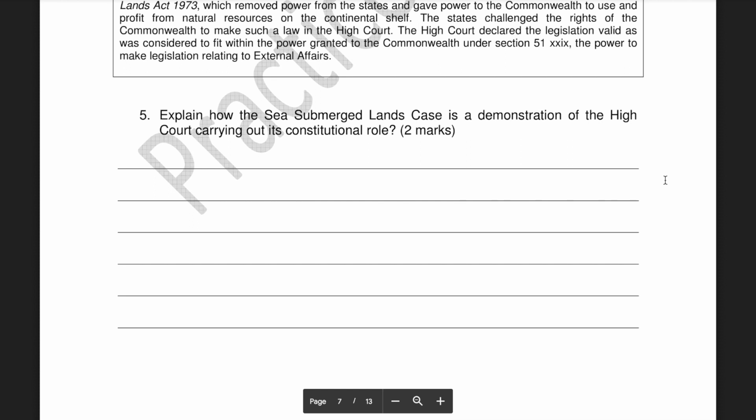In the Sea Submerged Lands case, for this first question, out of 2 marks, you would have to reference this case and talk about the fact that the Constitution in Australia empowers the High Court to make decisions regarding the interpretation of the Constitution. Now, the High Court interpreted the Constitution in favour of the Commonwealth, therefore it was carrying out its constitutional function.